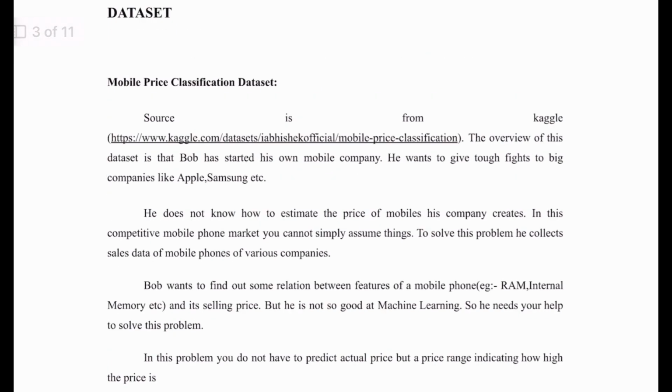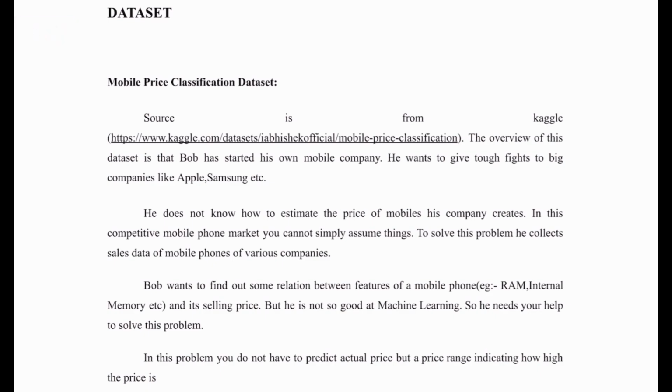We chose the mobile price classification dataset from Kaggle, a treasure trove of sales data from various mobile companies. Imagine Bob, an entrepreneur eager to compete with giants like Apple and Samsung. He faces the challenge of estimating the price of his mobiles accurately, and that's where AI comes to the rescue. A supervised learning scenario where we aim to predict the price range of mobile phones based on their features such as the RAM, internal memory, and more.